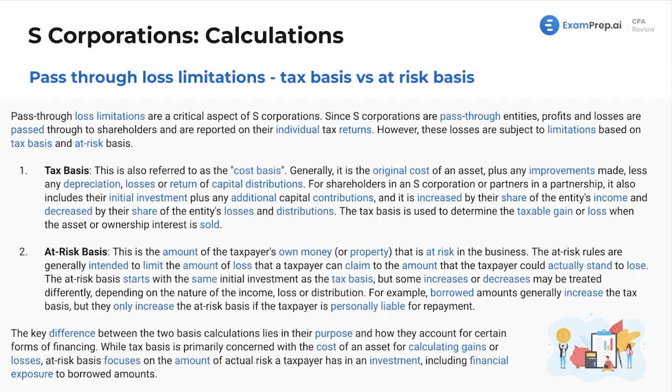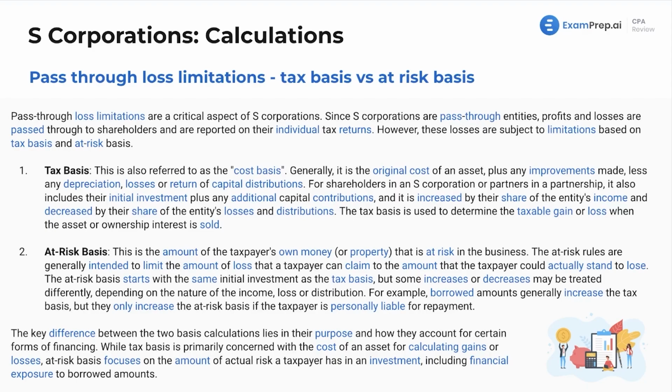Obviously, it's a big component. That's why you create certain structures to begin with, as we've talked about many times: what is your personal liability? Is it limited? Is it unlimited? So when it comes to partnerships, a lot of times, if you've got recourse liabilities and someone can come after you, I'm just going to beat this point to death. If I put $10,000 into my partnership, let's say, and then I'm also on the hook for $2,000 of recourse liabilities, and the partnership goes bankrupt, let's assume everything is lost, there's no assets to be distributed. I not only lose my $10,000 of initial investment, but I also am on the hook for the $2,000 that I owe for those liabilities.